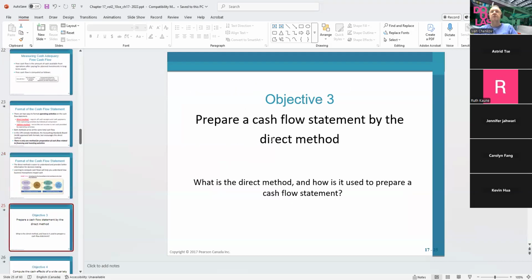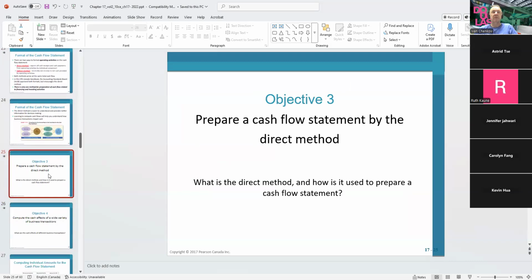Then we're going to start preparing the cash flow statement. We're not teaching the direct method at first. I can show you the direct method after we finish the cash flow statement, once you feel comfortable with the indirect method.